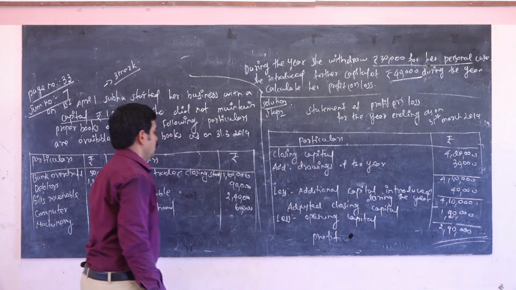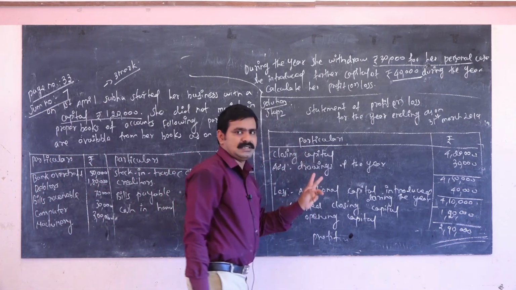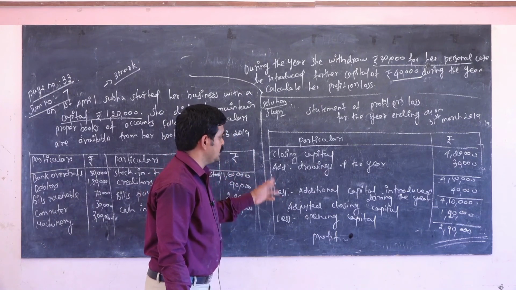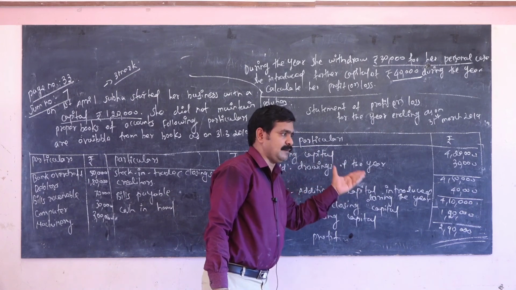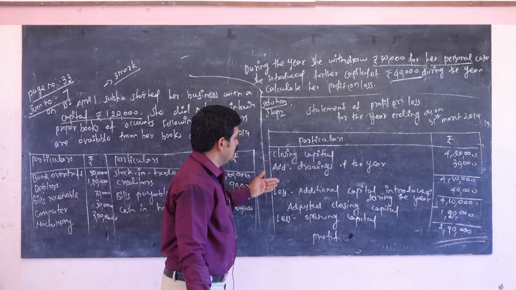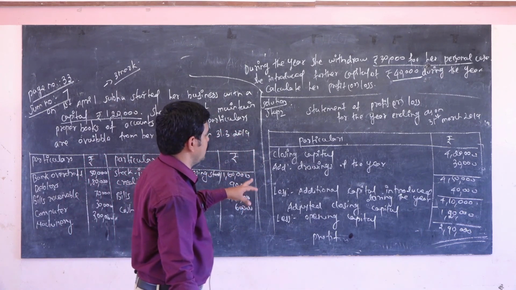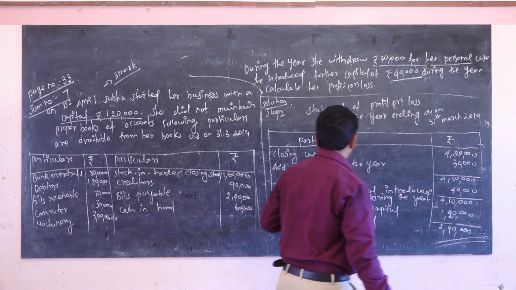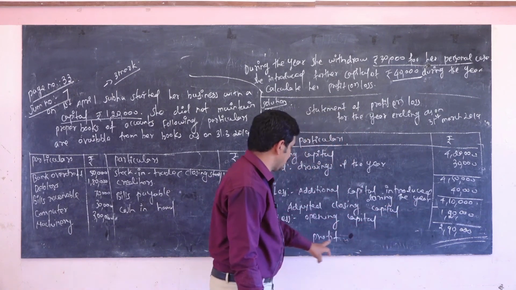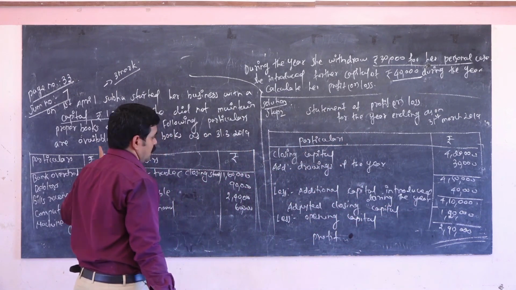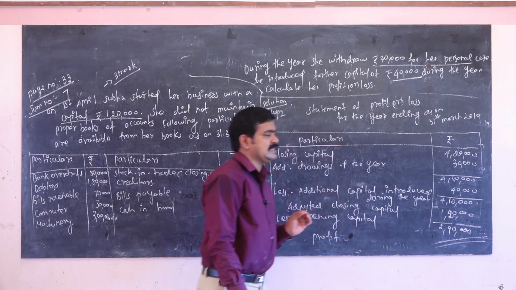Okay, so this is a problem. It is a very easy method. Okay? So there are 2 methods. One method we solved. This is the second method. In the first method, based on the balance sheet, we put the sum of the items. Okay, here some of the information is given in your problem. Closing capital 4,20,000, drawing is 30,000, so 4,50,000. Additional capital introduced during the year 40,000, adjusted closing 4,10,000. Opening capital, it is given in your problem, 1,20,000. So profit is 2,90,000. So this is a very easy method.